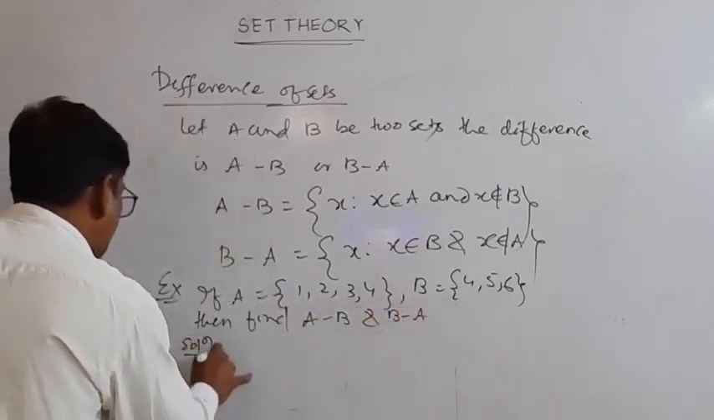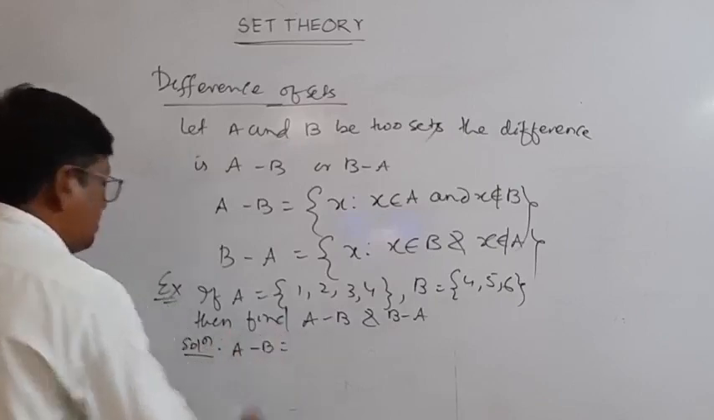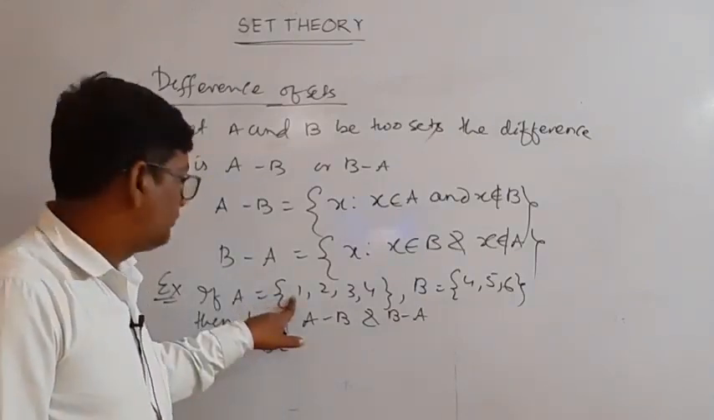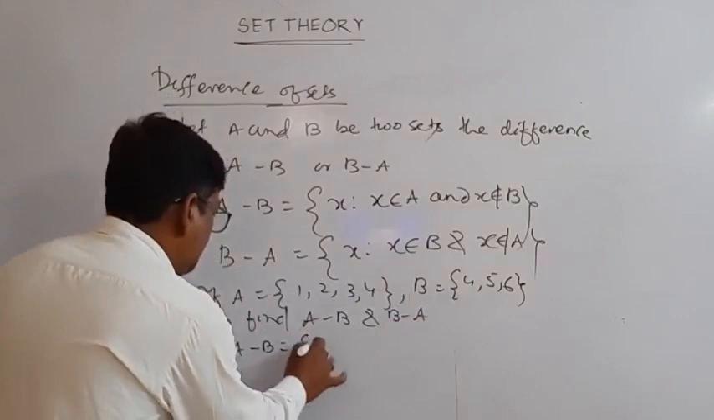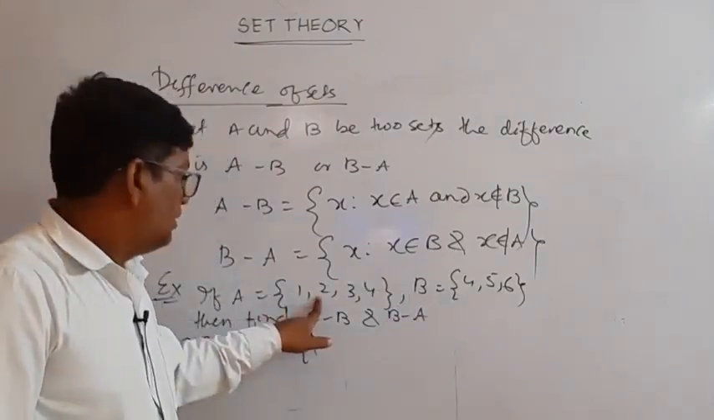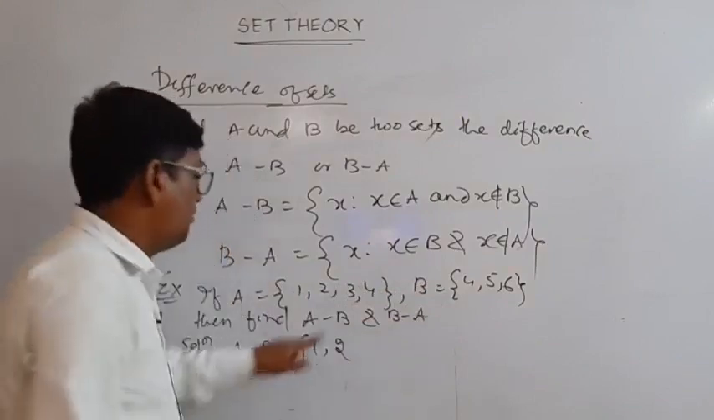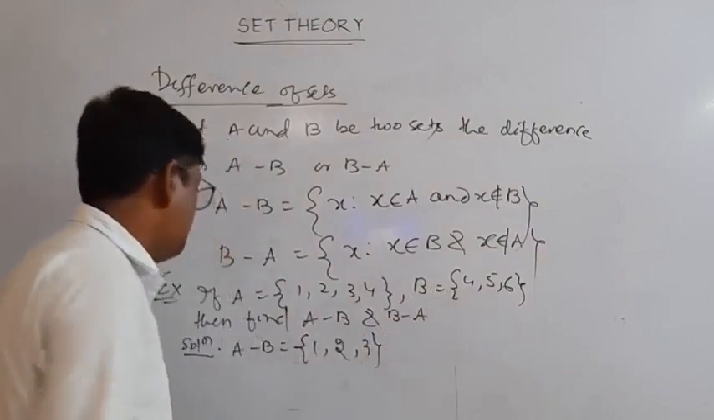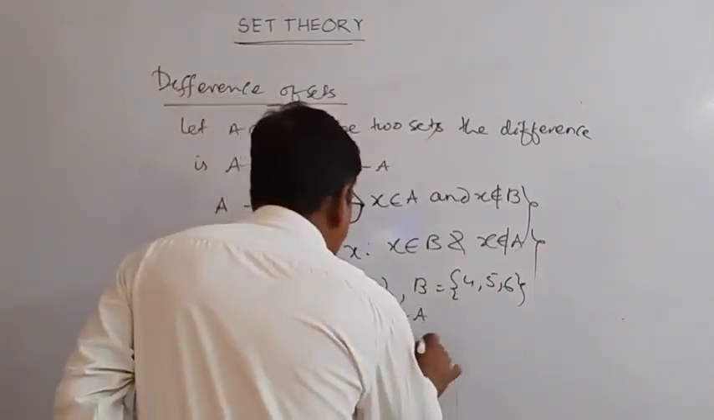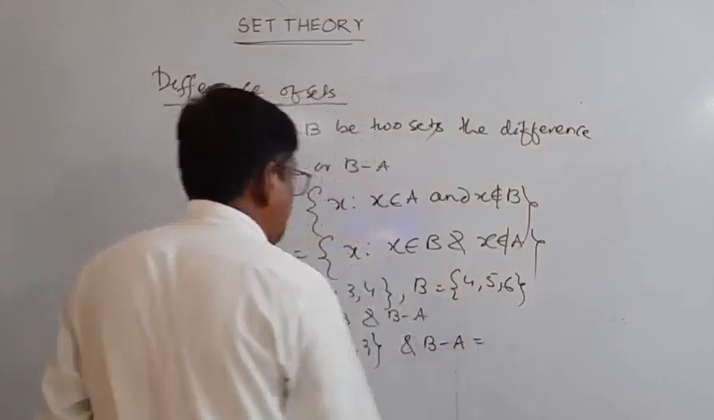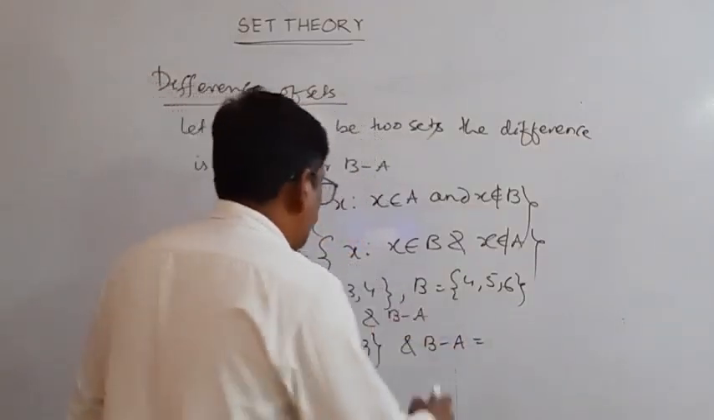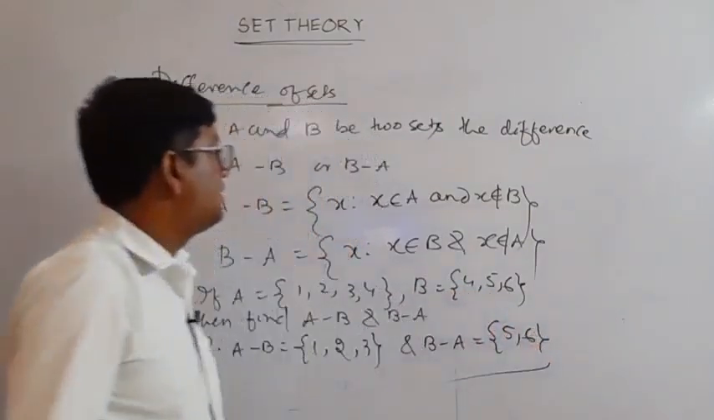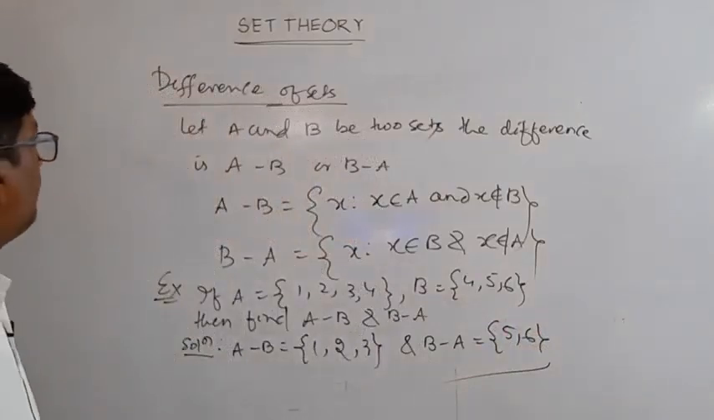Solution: A difference B is equal to what? Elements present in A but not in B. Element 1 is in A and not in B, so 1 is in the answer. Element 2 is in A and not in B, so 2 is in the answer. Element 3 is in A and not in B, so it is 1 2 3. And B difference A will be what? Elements in B but not in A: 4 is in A, so no; 5 and 6 are not in A. So 5, 6. This is the answer.